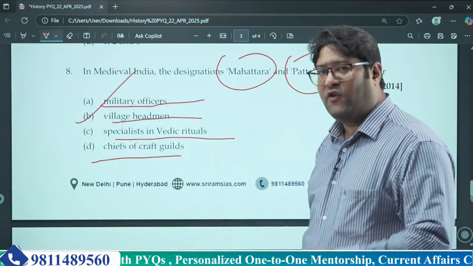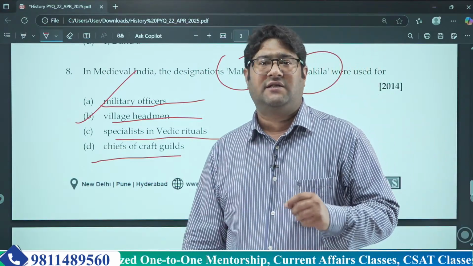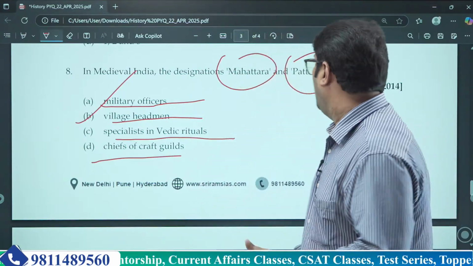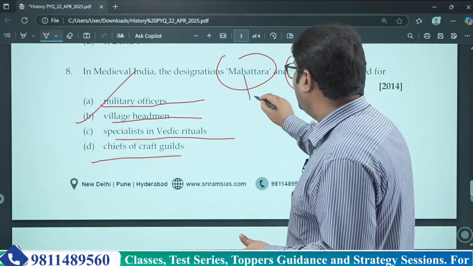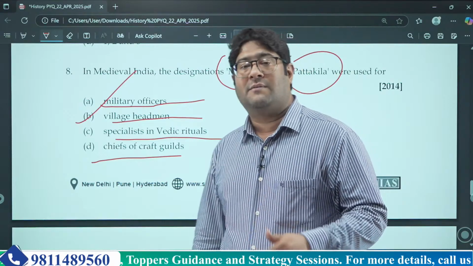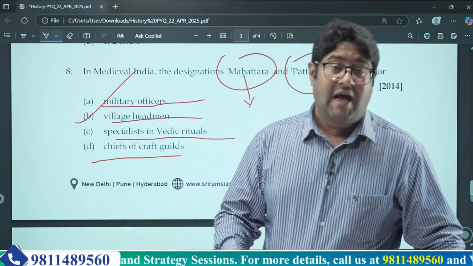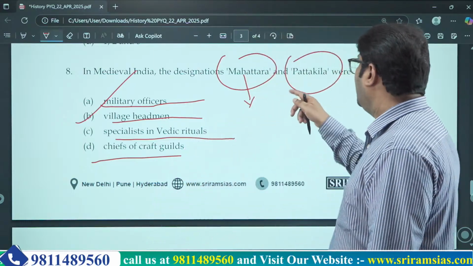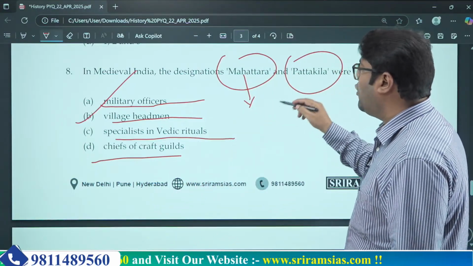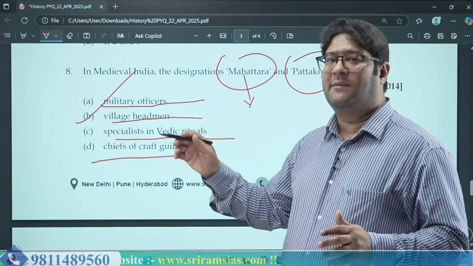If you look into exactly what these two officials used to do, Mahatara is of course the village headman. He was basically the owner of the maximum piece of land in a particular village, and he was responsible for revenue collection. But there is a difference between Mahatara and Pattakila. Both terms are used for village headmen only.